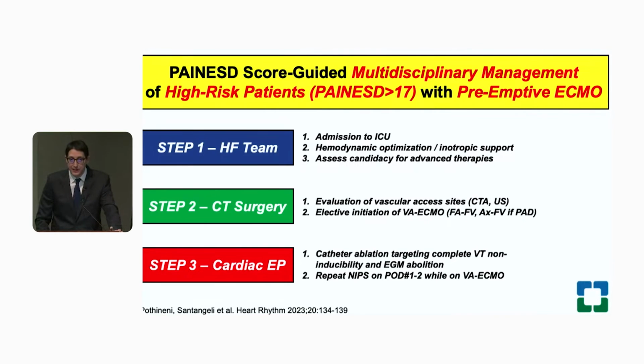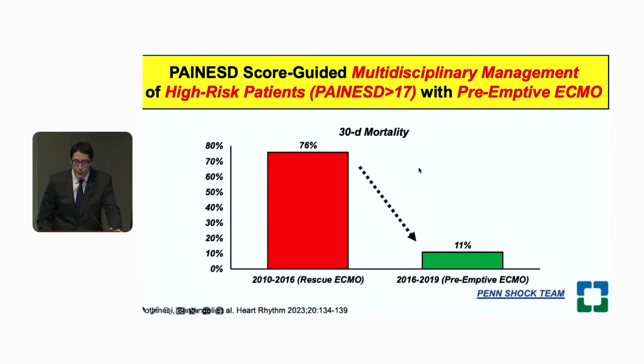It was catheter ablation targeting all possible inducible VTs and complete elimination of the electrograms within the substrate. In a select group, we repeated NIPS from the defibrillator, noninvasive stimulation, the next day while still on ECMO, to decide on reablation, because before removing the cannula, we really want to make sure that there is no residual VT to the best of our knowledge. With this approach, our institutional 30-day mortality dropped from a historical 76% down to 11%. Of course, this is only a pilot study. It needs to be replicated, and mostly we need a randomized clinical trial to prove this.